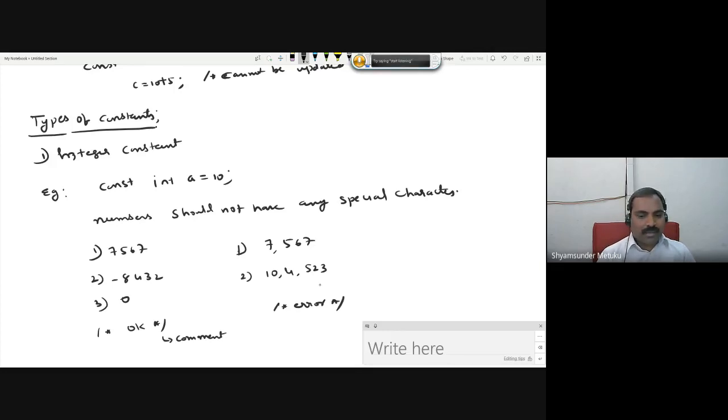No special characters are allowed. If you are trying to represent something like dollar, $2, that is also not acceptable, because dollar is also a special character. So the constant should have only numbers. That is the reason it's called a constant. 7567 negative also is acceptable. 0 is also acceptable, but not with special characters. Dollars, comma, space: all these things you are not supposed to use for an integer constant.